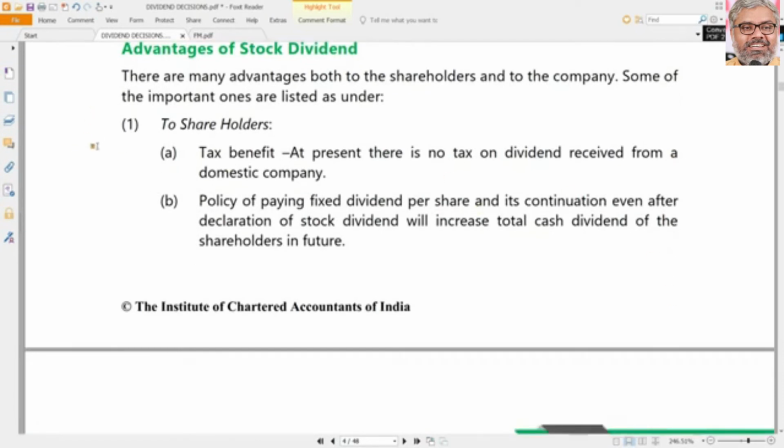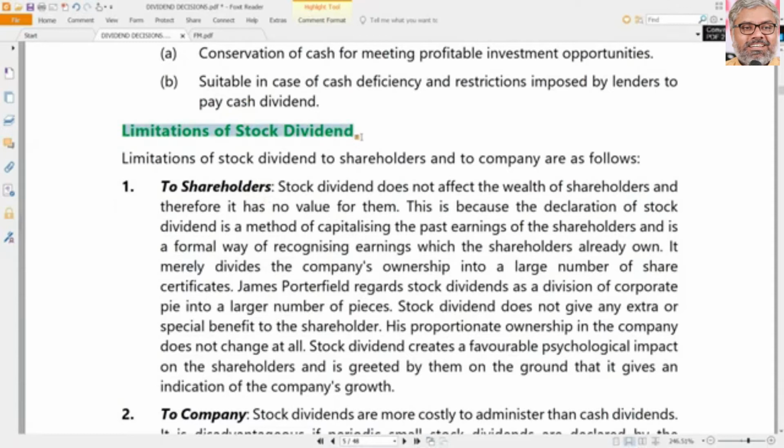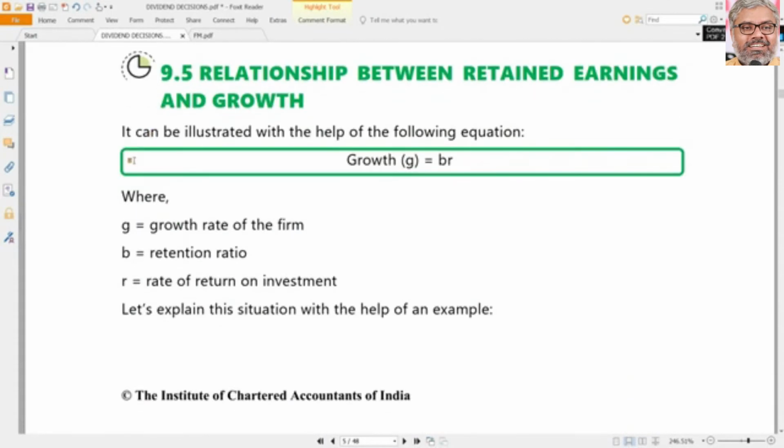And there are certain things like what are the advantages of the stock dividend and disadvantages of the stock dividend. These things you can generally go through, which are part of the bonus shares discussion. Ideally, you should already be knowing them. If not, also go through them for theoretical questions which are possible to be asked as short note questions.